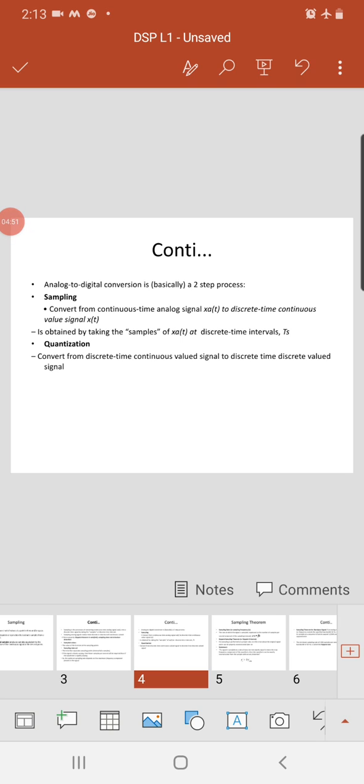So analog signals are continuous in time and amplitude, for example voltage, current, temperature. Digital signals are discrete both in time and amplitude. For example, digitization of the analog signal, attendance of the class, these are all digital signal examples. A discrete time signal is nothing but discrete in time but continuous in amplitude.